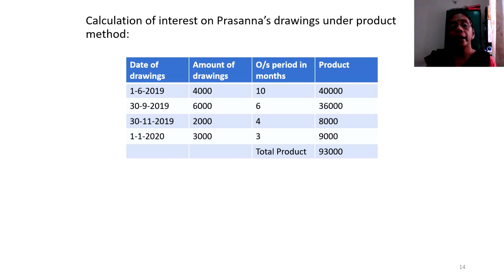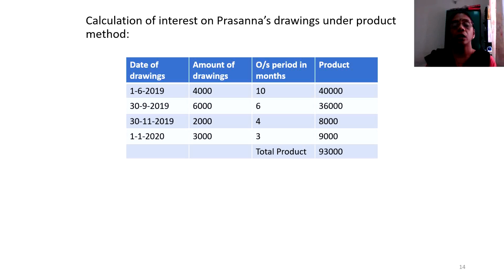Similarly, 30/9/2019. Don't include 9th month. 9th month is over. The last date happens to be 30th of September. So October, November, December, Jan, Feb and March is a period of 6 months. Similarly, 30th November, November should not be included. December, Jan, Feb, March gives a period of 4 months. And finally, 1st of January 2020 till 31st March 2020 is a period of 3 months.